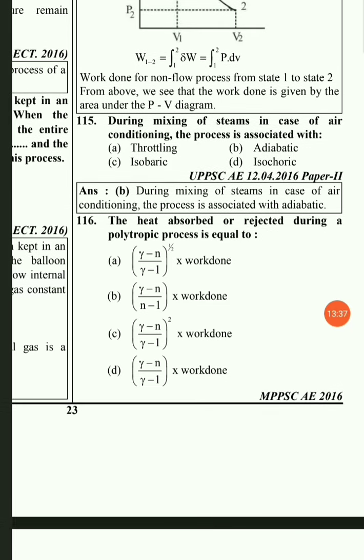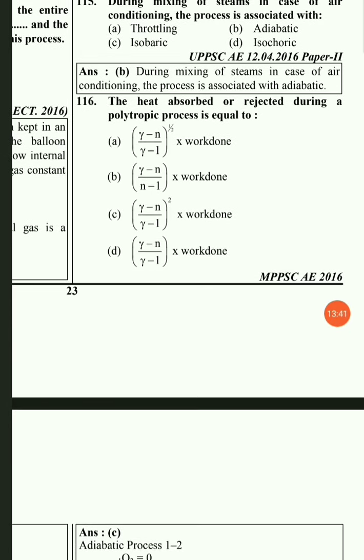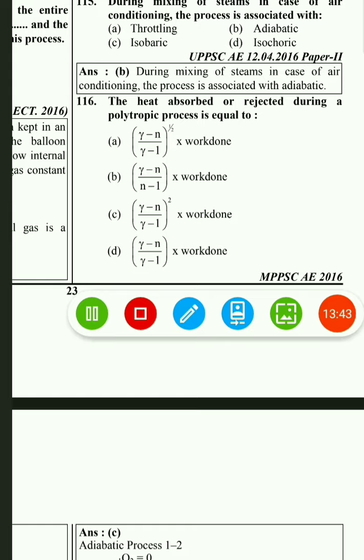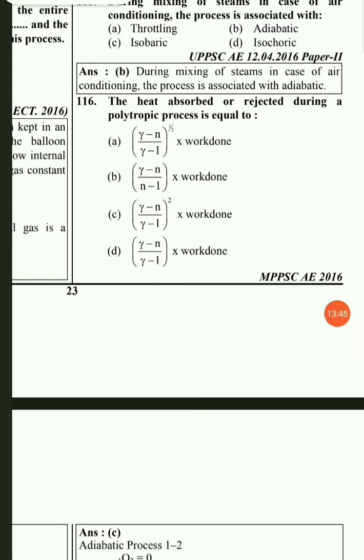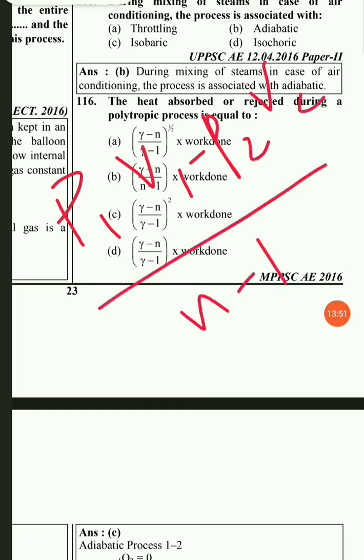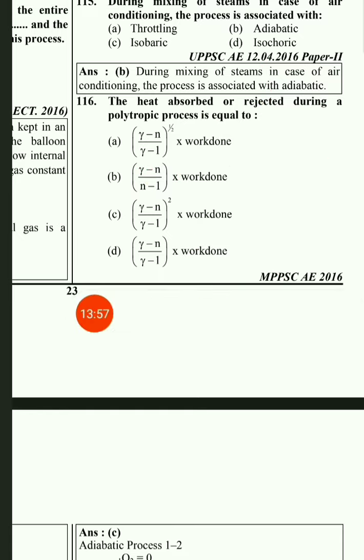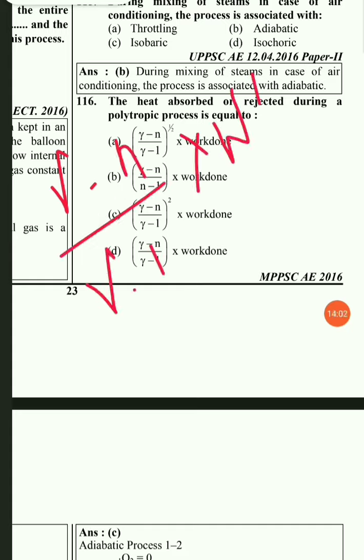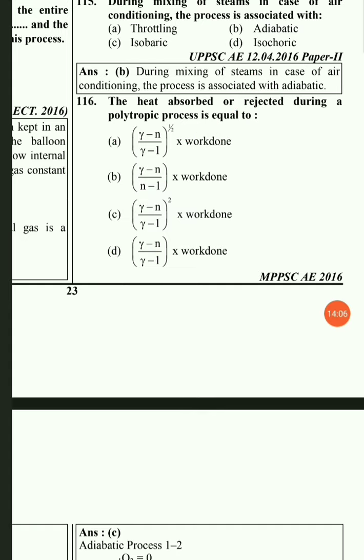The heat absorbed or rejected during a polytropic process is equal to, here are a number of options, out of which option D is the right answer. So work done for a polytropic process is nothing but (P1V1 minus P2V2) upon (n minus 1). So here the heat absorbed or rejected during the process will be equal to, option D will be the right answer, that is (gamma minus n) upon (gamma minus 1) into work done. So here option D is the correct one.